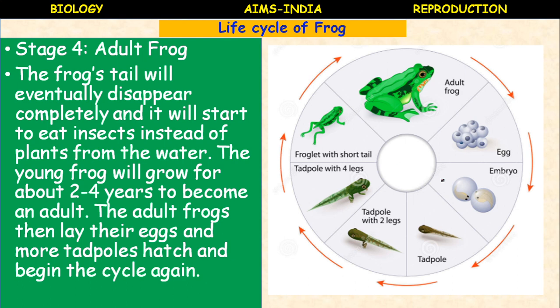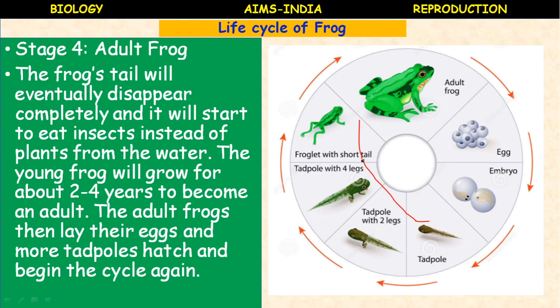So now the frog has become an adult. You see here, first egg, fertilized embryo, the tadpole, then two-legged tadpole larva, here only tail. During the metamorphosis, this is the metamorphosis from the tadpole to froglet. What are the changes? First tadpole with only tail, then the tadpole with 2 hind limbs, then the tadpole with 4 legs,